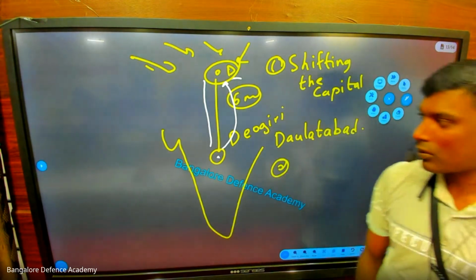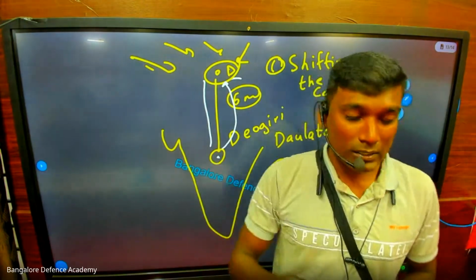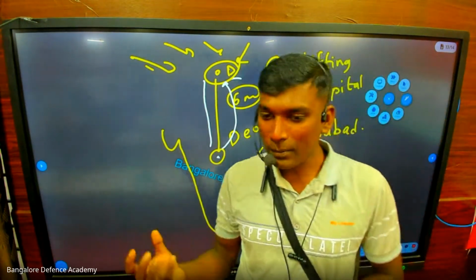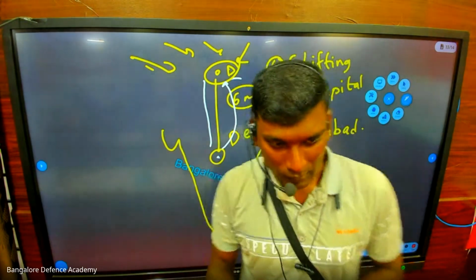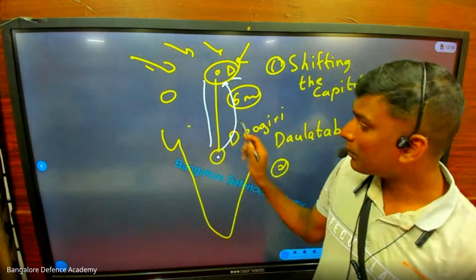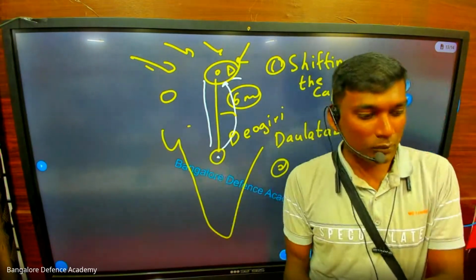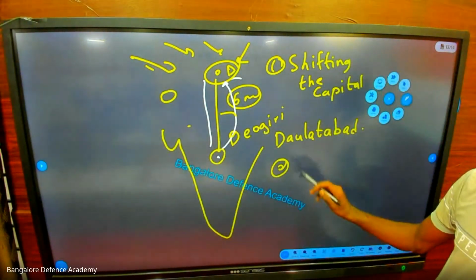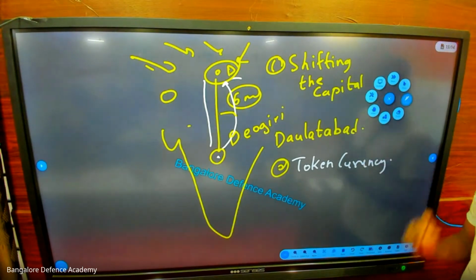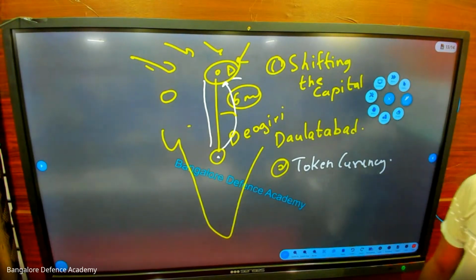The second mistake was that this government didn't have money. Muhammad bin Tughlaq had no money and was losing, so he started making a new coin. Everyone has copper, bronze and copper. So he said I'm going to make bronze coins. So all the people in their homes became rich. They melted the coins and said, give me bread, I have more coin. Like that, they made a mistake. You can call it token currency. Write this down: token currency. These were the two mistakes by Muhammad bin Tughlaq.